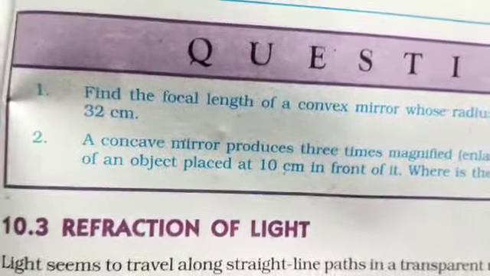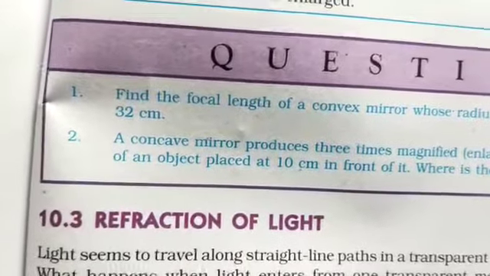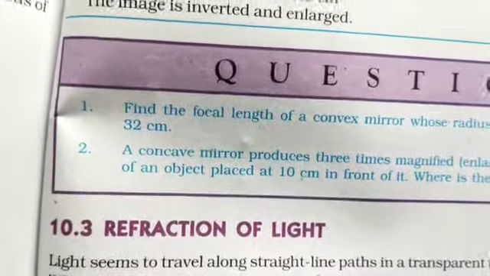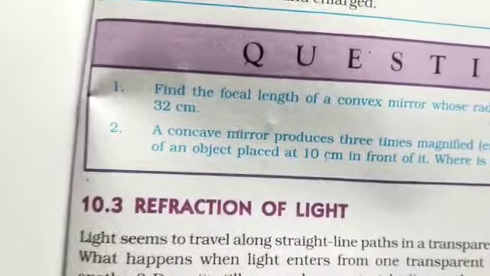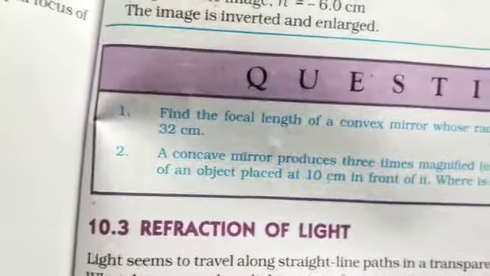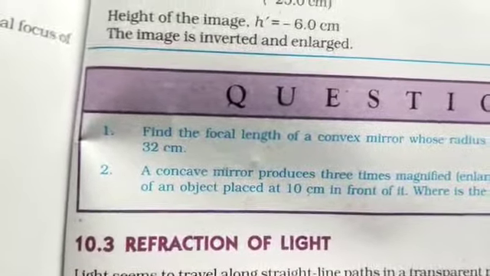Simply, when light travels from one transparent medium to another medium, the light ray will bend into the other medium. It may be bent towards the normal or bent away from the normal, but it deviates into the other medium. That is known as refraction.